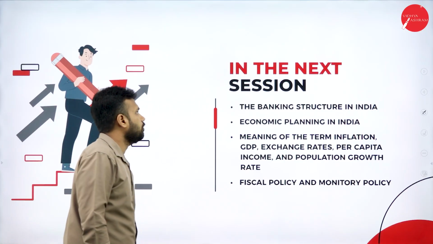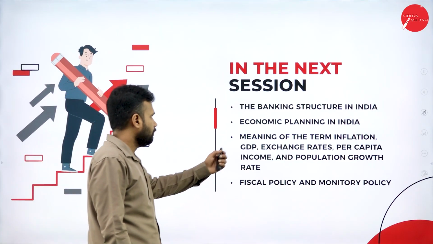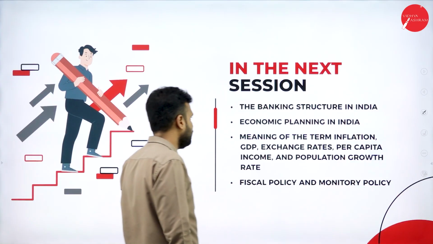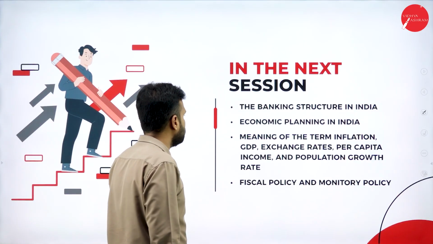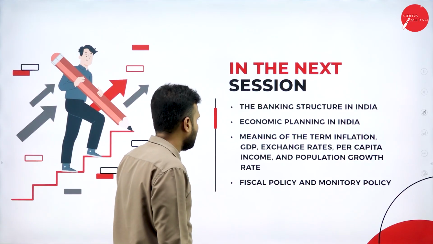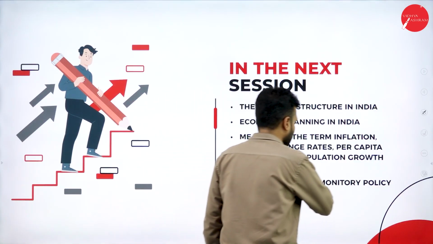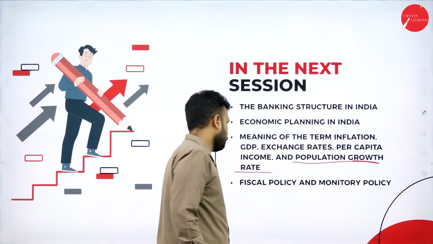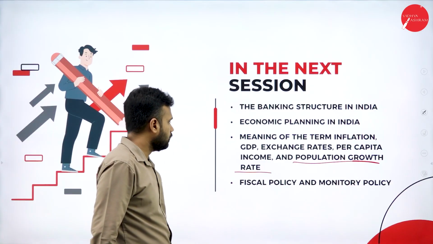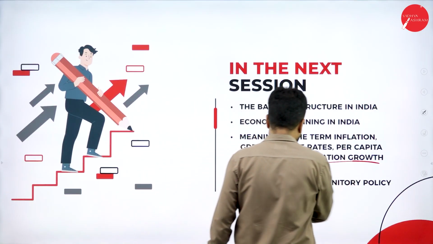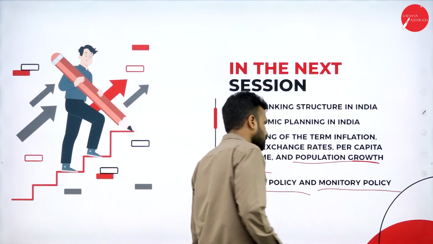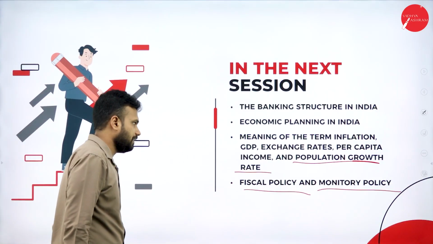In the next session, we are going to cover the banking structure of India, followed by economic planning in India, the meaning of the terms inflation, GDP, exchange rate, per capita income, followed by population growth rate. These are the topics that we need to cover, followed by fiscal policy and monetary policy. Here we are going to see the difference between fiscal policy and monetary policy.